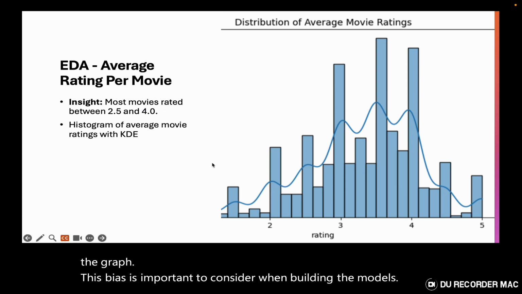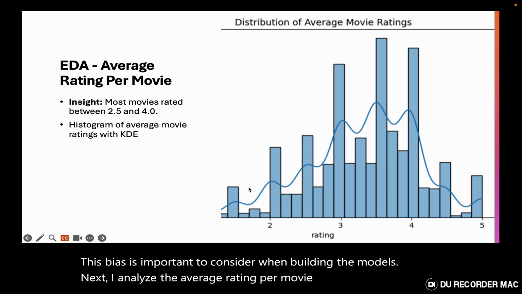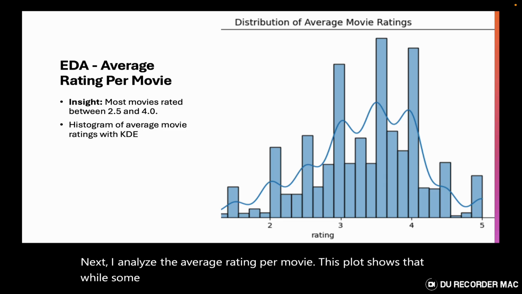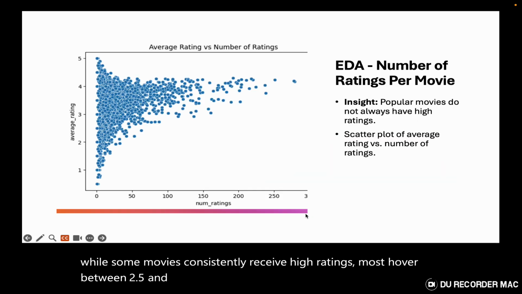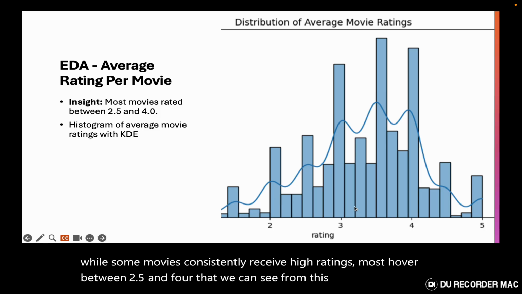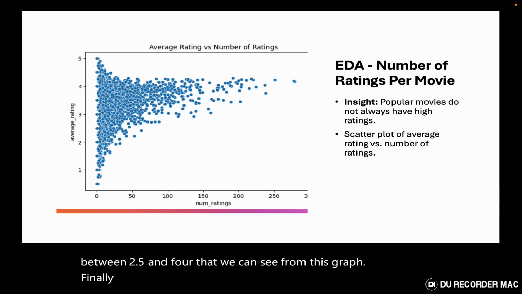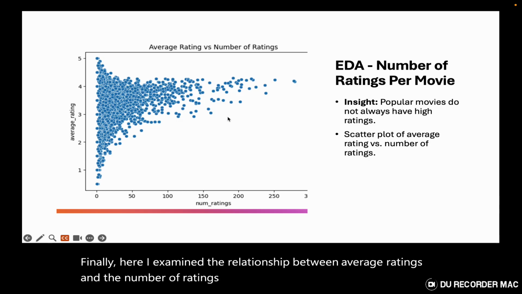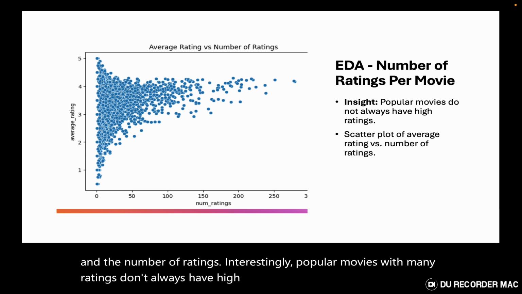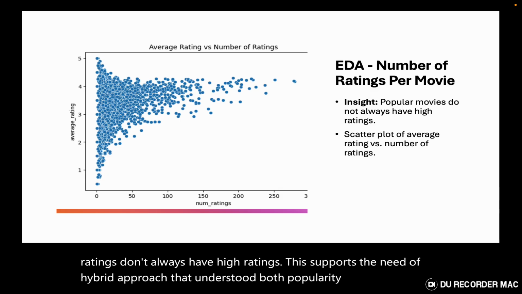Next, I analyzed the average rating per movie. This plot shows that while some movies consistently receive high ratings, most hover between 2.5 and 4, as we can see from this graph. Finally, I examined the relationship between average ratings and the number of ratings. Interestingly, popular movies with many ratings don't always have high ratings. This supports the need for a hybrid approach that considers both popularity and user preferences.